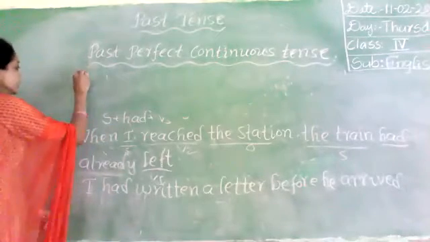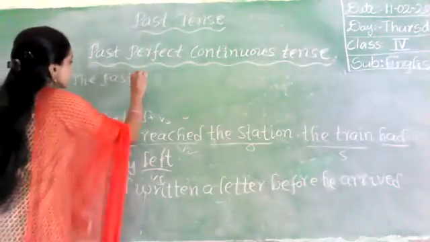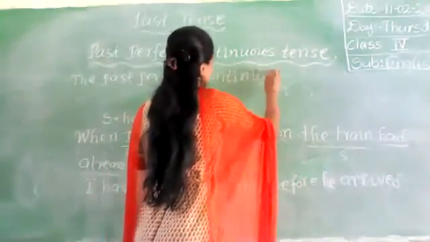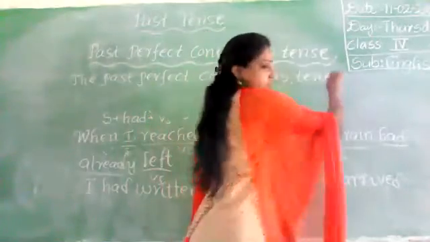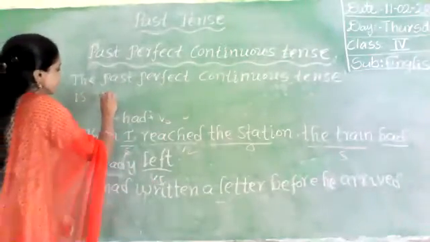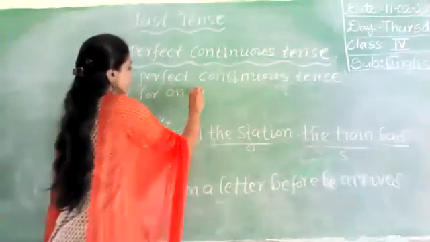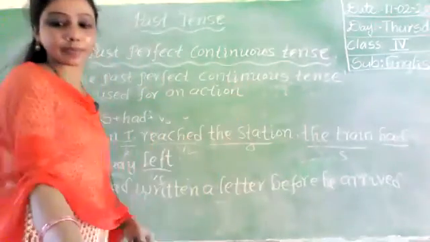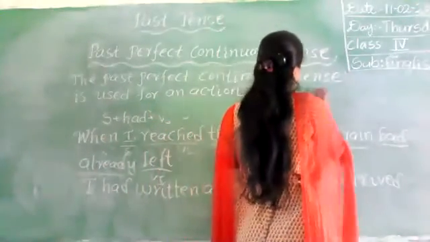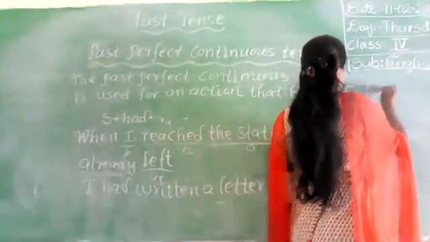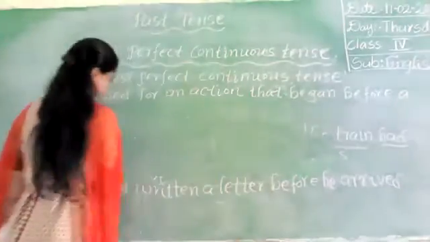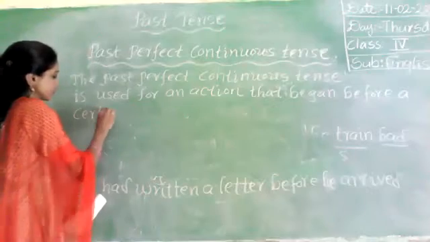The past perfect continuous tense is used for an action that began before a certain time.